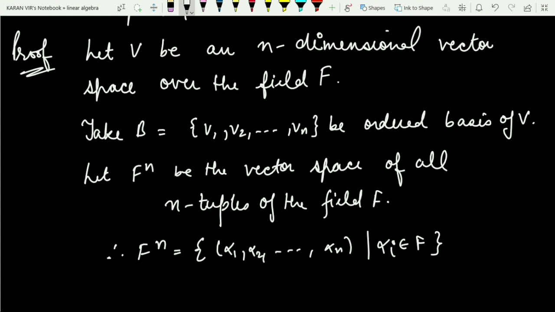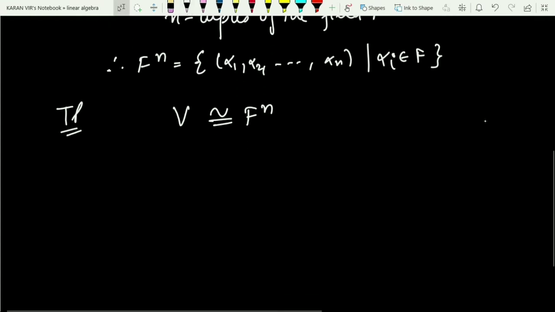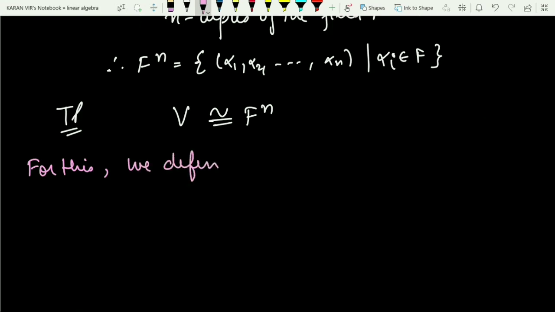Now what do I have to prove? I have to prove V is isomorphic to F^n. V is any n-dimensional vector space. So to prove it isomorphic, I need to define a linear transformation.